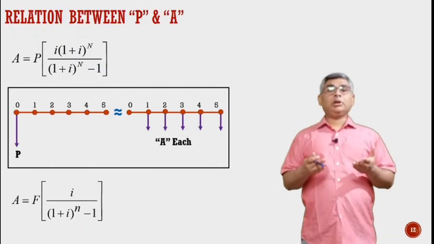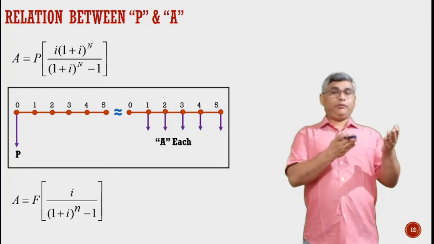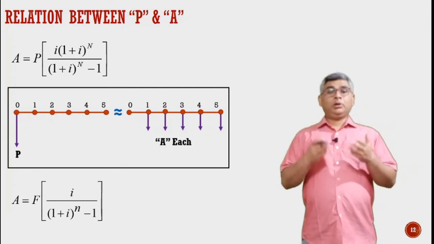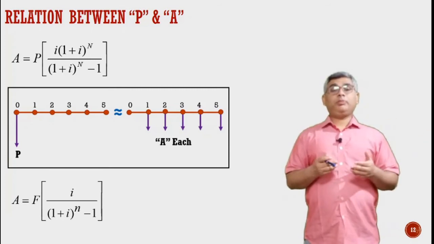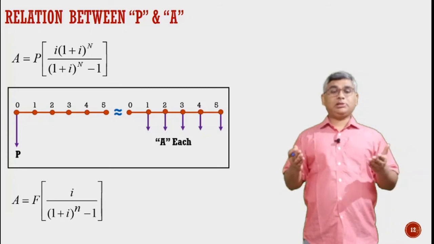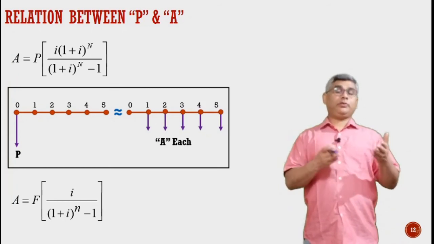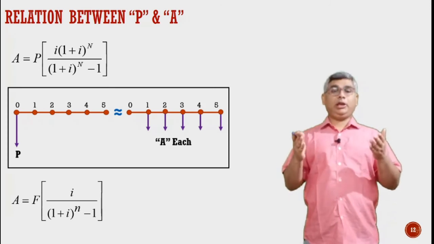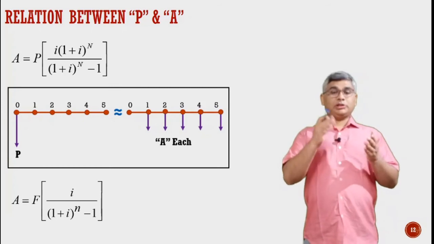Let us see some more standard relationships, between P and A. P is what we calculate at n equal to 0, and the standard series for annuities is the same transaction taking place at the end of each period, where the first transaction starts at n equal to 1. These are the two series shown in the figure.